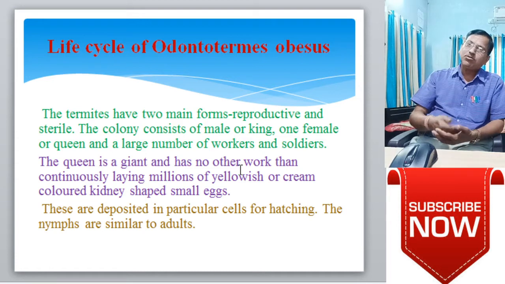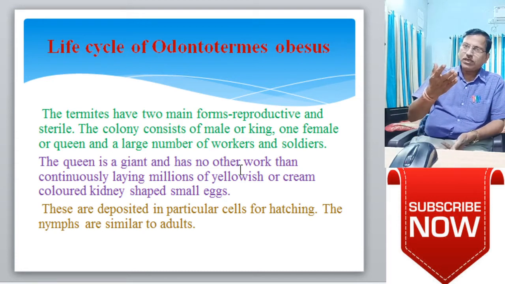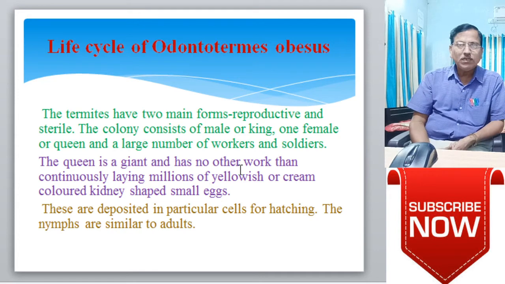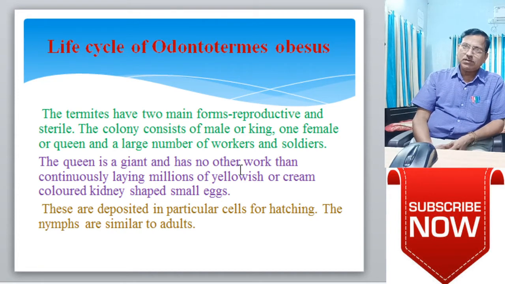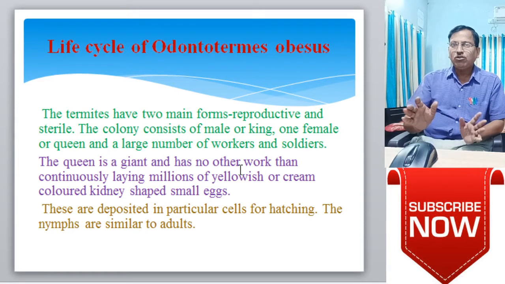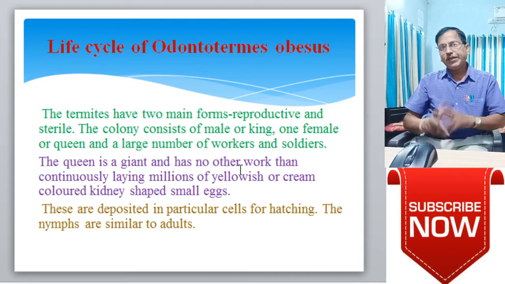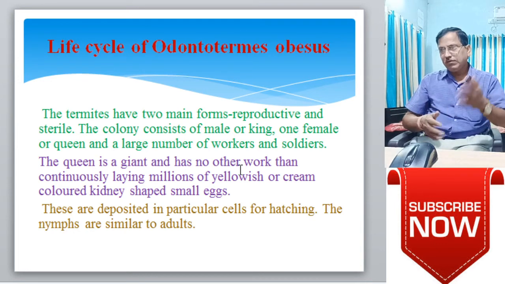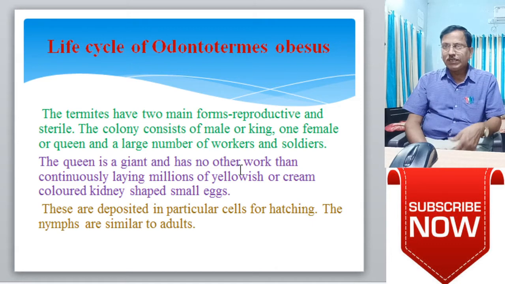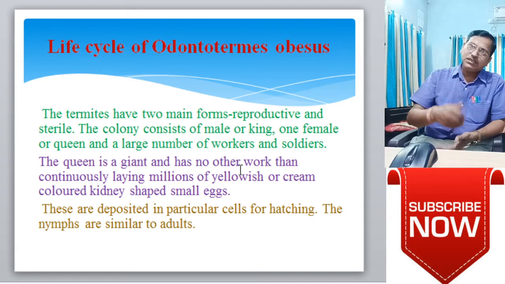As we already discussed in the earlier point, workers make up 80 to 90% of the whole population, soldiers 3 to 4%, and males and females are fewer in number. The queen is a giant and has no other work than continuously laying millions of yellowish or cream colored, kidney shaped small eggs. The queen has only one work, laying eggs in the colony. Other duties are carried out by the soldiers as well as workers, the outdoor and indoor duties.